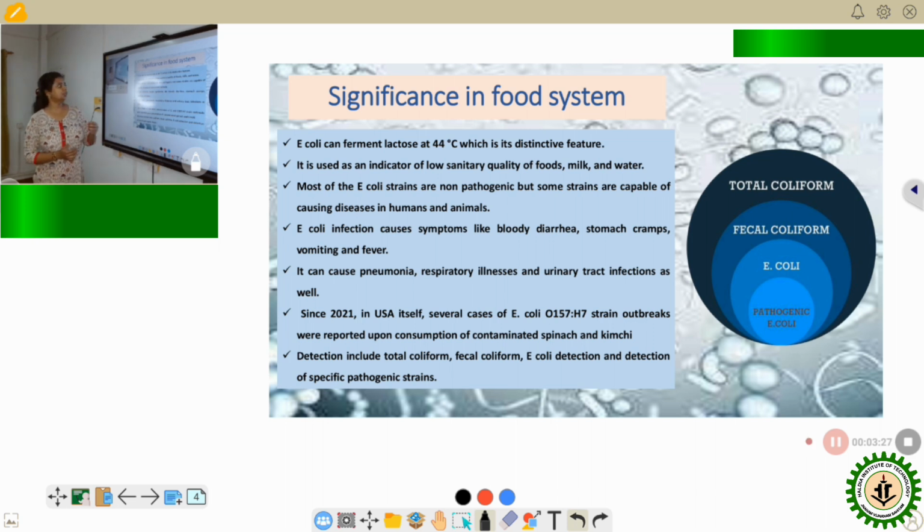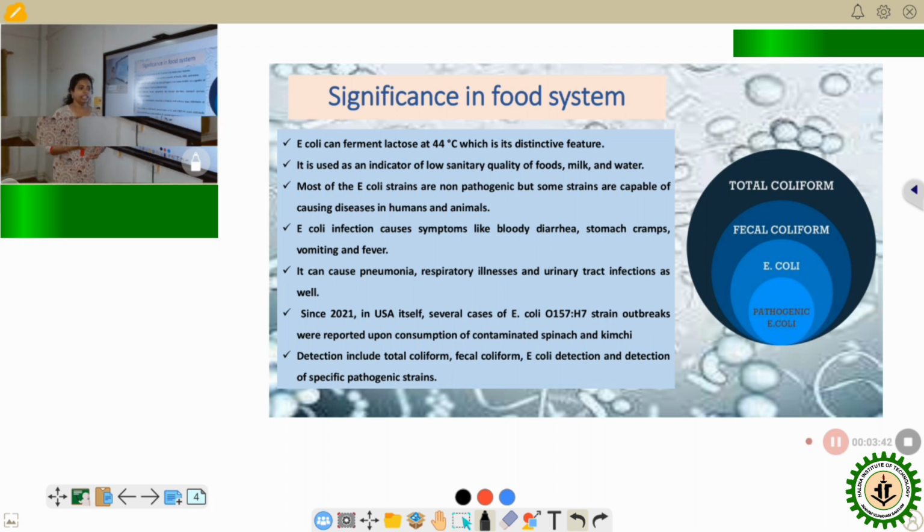Most strains of E. coli are non-pathogenic. They cause very mild symptoms if their number increases in our body, but some of them can be virulent, very pathogenic in nature.